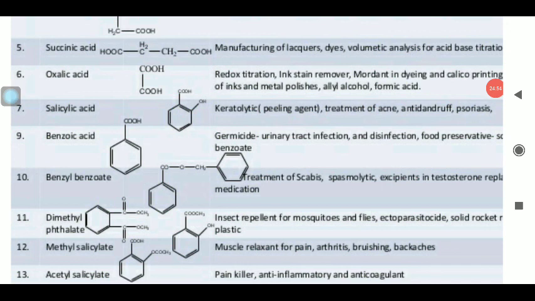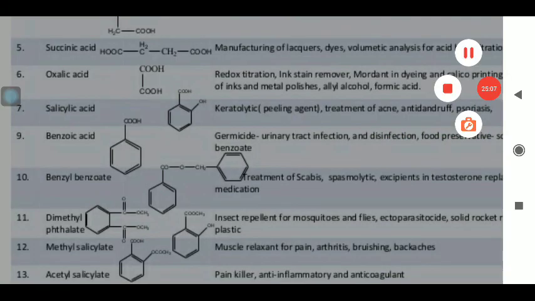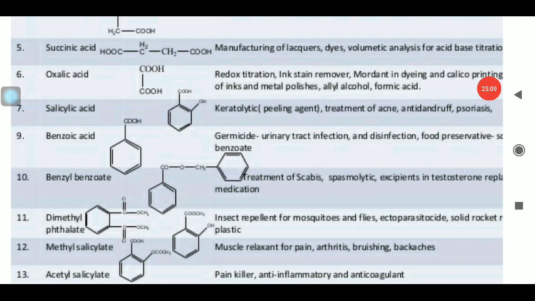So this carboxylic acid chapter is completed now. In the next video, we will cover the next topic of the organic chemistry and maybe some other. So up to this one, you have to prepare this whole chapter for organic conversions and the pair identifications as well as the fill-ups and maybe other formats of the questions. So IUPAC naming you have to do, preparation you have to prepare for the conversion, and physical and chemical properties of the carboxylic acid we have done.